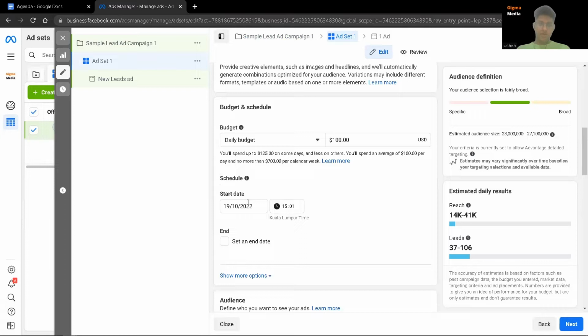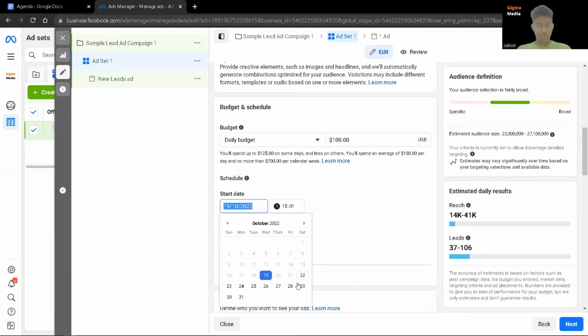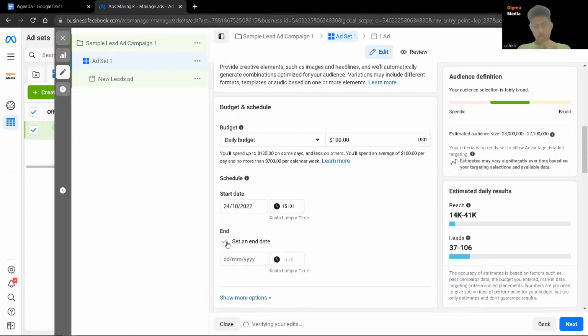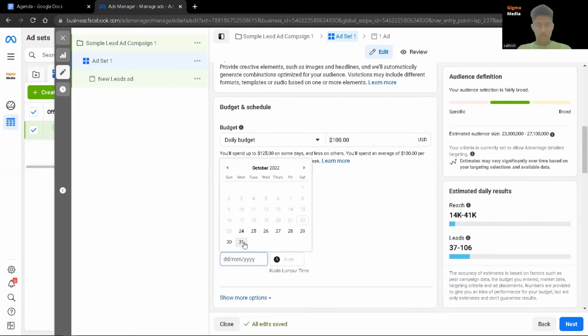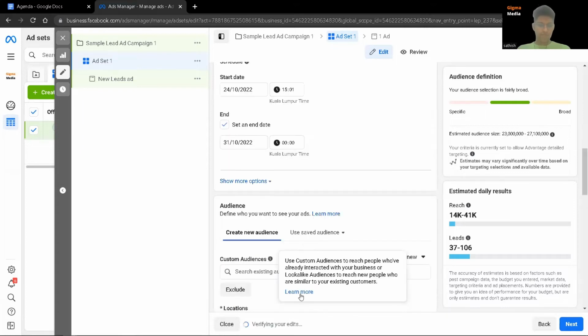And for the schedule date, I would highly, highly recommend you to start on a day that is after you submit the form. Let's assume that you submit the form today, 22nd of October, 2022. Facebook usually takes one day to approve, so you can start the ad probably around 24th of October. This is what I would recommend. Let's click on that. And you can set an end date, so maybe you want to run it for one week, let's assume. You can actually set the time here.